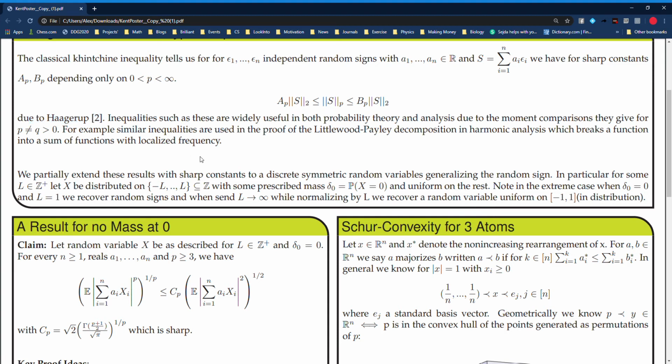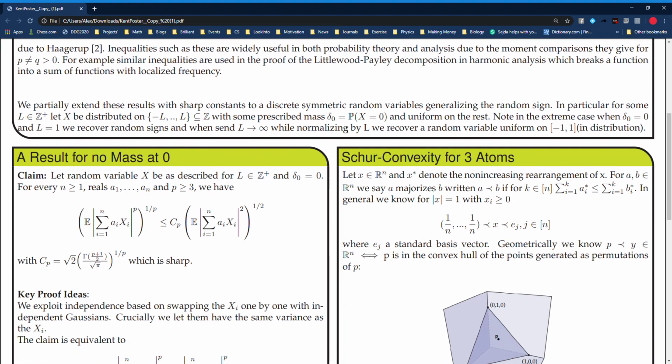Inequalities of this form in general are very useful in probability and analysis, largely because of the comparisons they give us between arbitrary moments where p and q are different. In particular, one classical application of this result is in the proof of the Littlewood-Paley decomposition in harmonic analysis, which breaks a function into components which themselves have some kind of localized frequency.